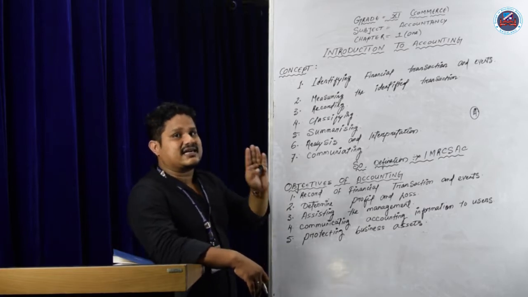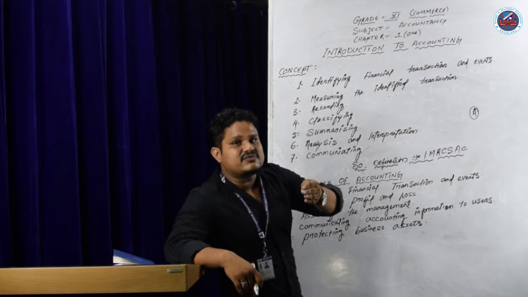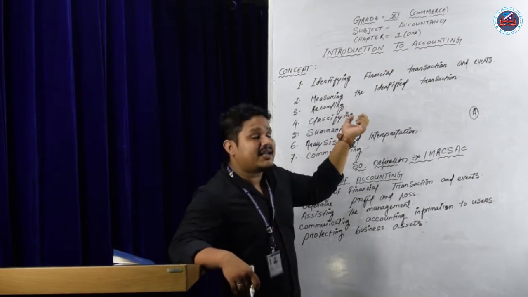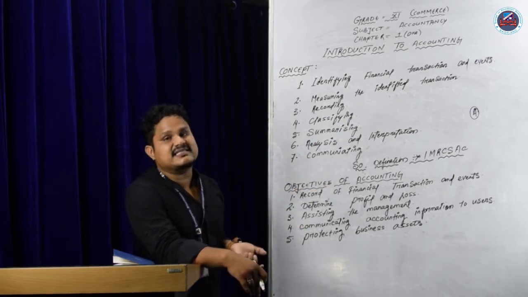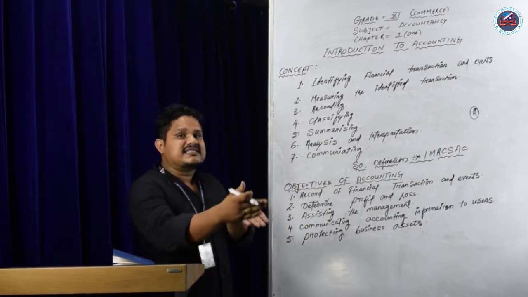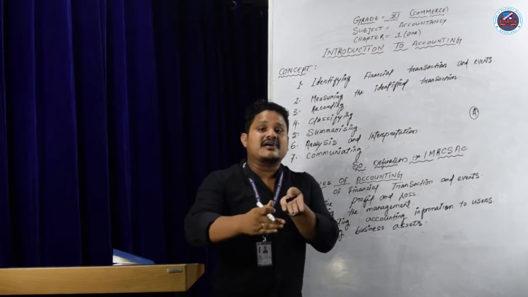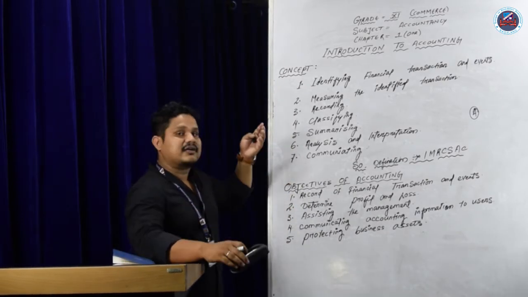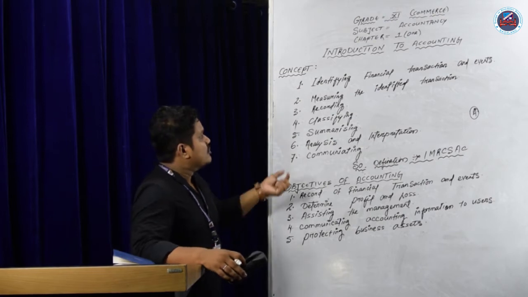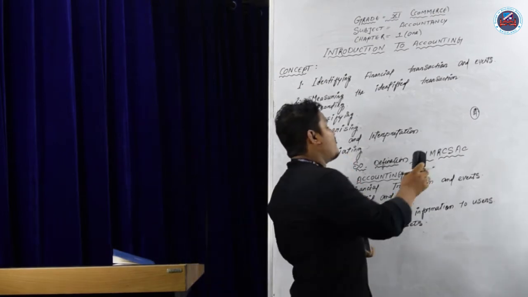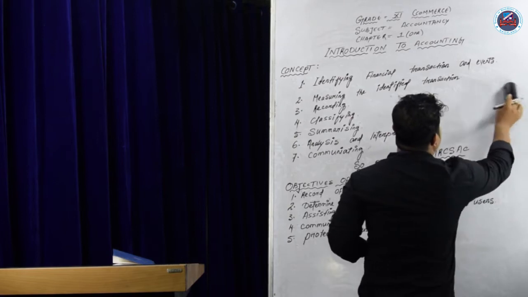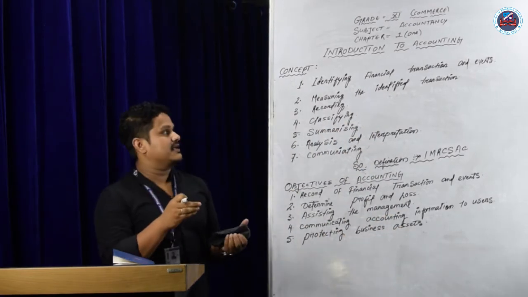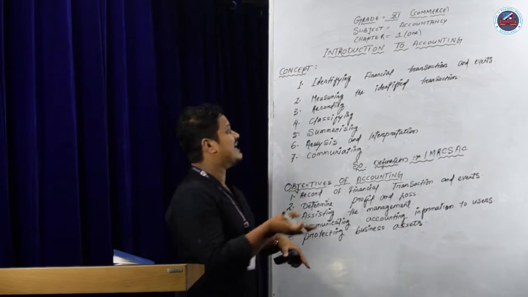What is called transactions? Transactions means what is happening in the business. But it should be a financial transaction during the business. That you have to identify first to record in the books of account. So identify the financial transactions during the year. We have to identify what is happening, the financial transactions and events.